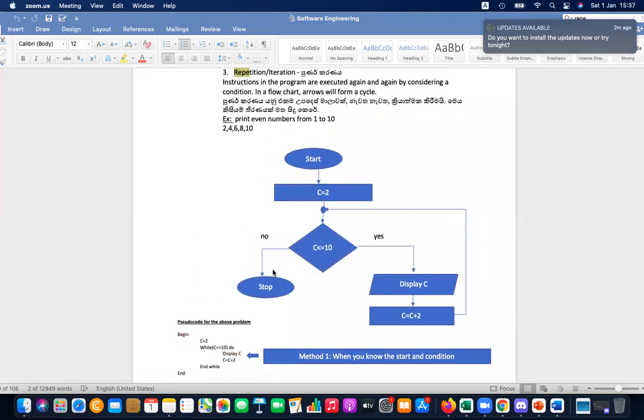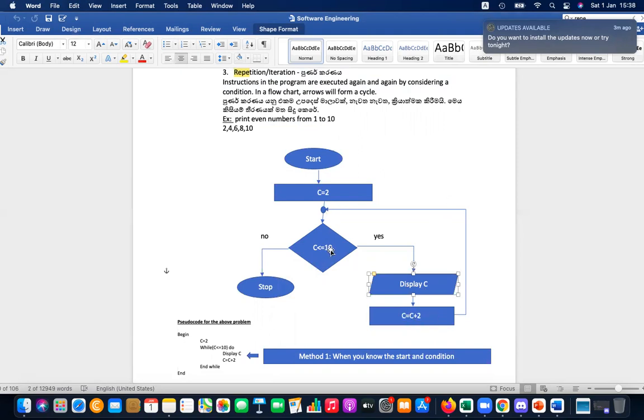If you have not written this note before, except the Sinhala one, you can write down the English note. It is about repetition or iteration. Then just give an example, and this flow chart is showing the example. Start, z equals 2. Is 2 less than or equal to 10? Yes, so come in here and display 2. Then 2 plus 2 is 4. Check again, 4 is less than or equal to 10, display 4. 4 plus 2 is 6.